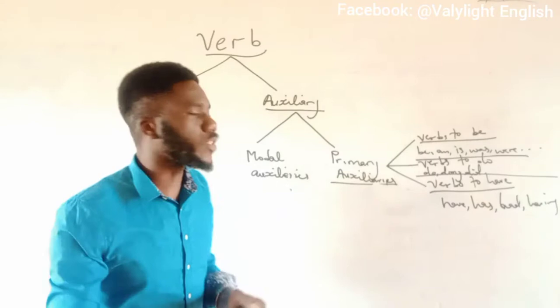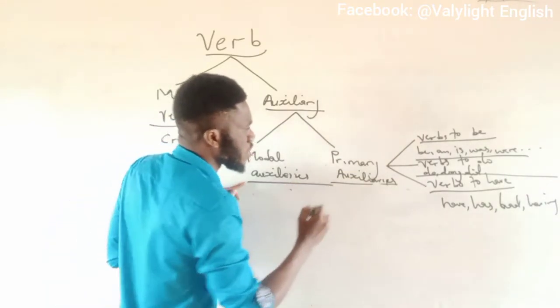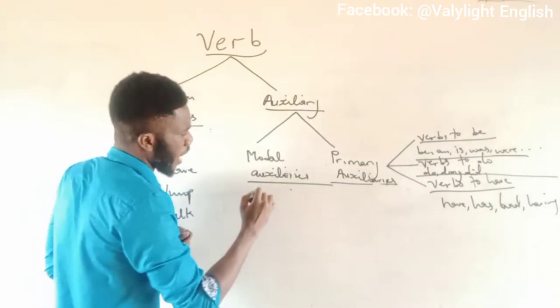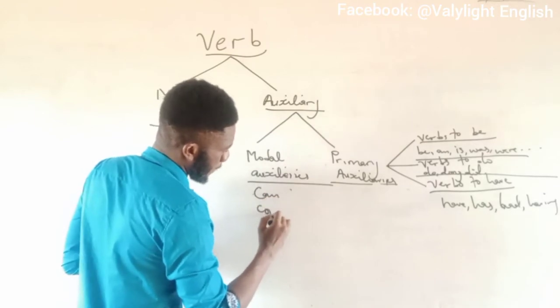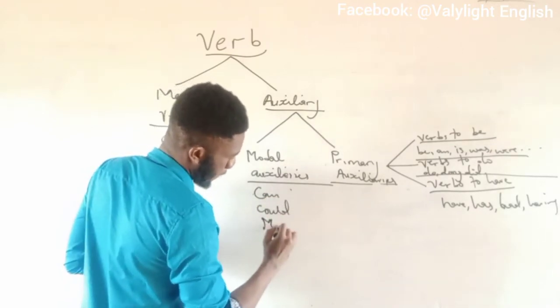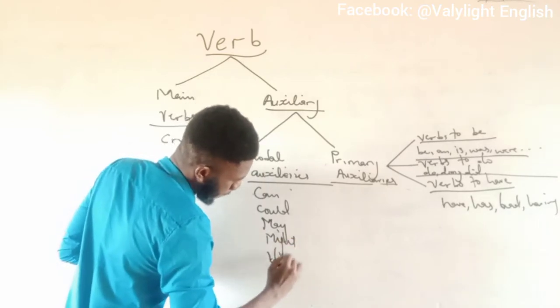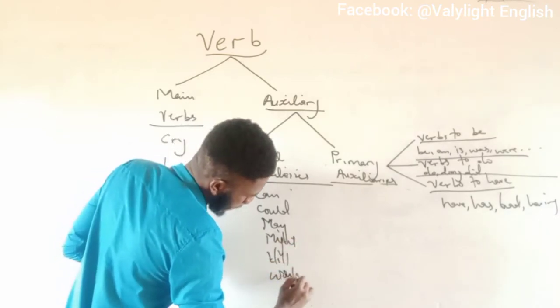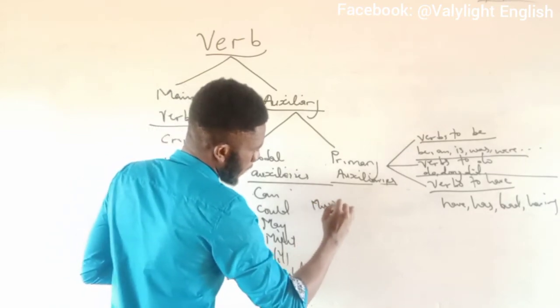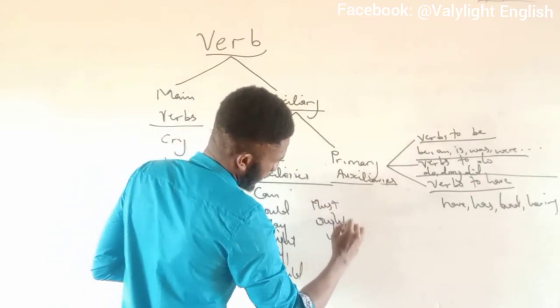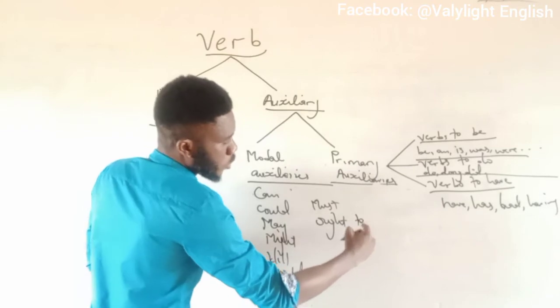Okay, it is under the modal auxiliaries that you see such words as can, could, may, might, will, would, must, ought, and this one normally goes with this, ought to.